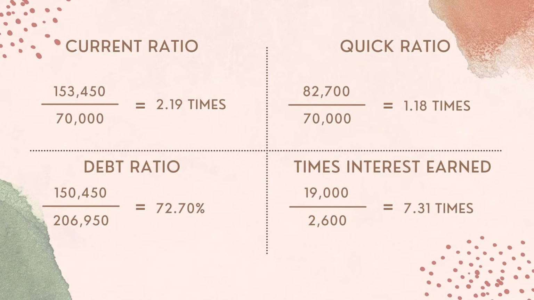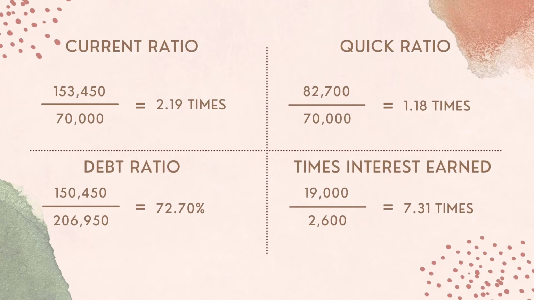The next one is debt ratio, which is one of the leverage ratios. The formula is total debt divided by total asset. The calculation will be 150,450 divided by 206,950. The total will be 72.70%. QAE Berhad debt ratio is 72.70%. Industry average is 50%. QAE Berhad debt ratio is higher than industry average. Therefore, the firm is bad in managing its debt and has high financial risk.